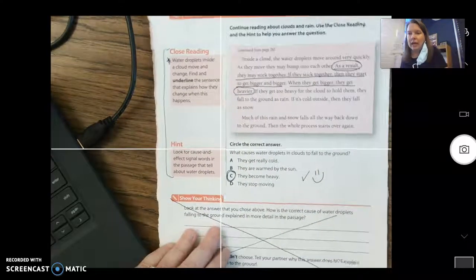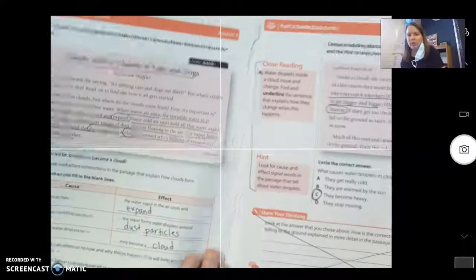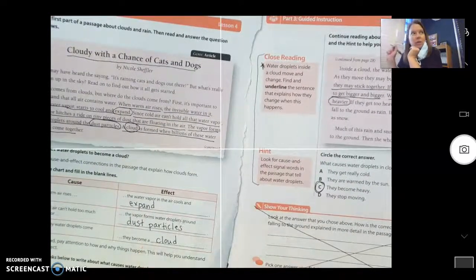Okay? All right, we're going to keep working on cause and effect this week. So what I want you to do now is you're going to take a picture of these two pages, this page and this page, and then you're going to submit it on the Canvas assignment.